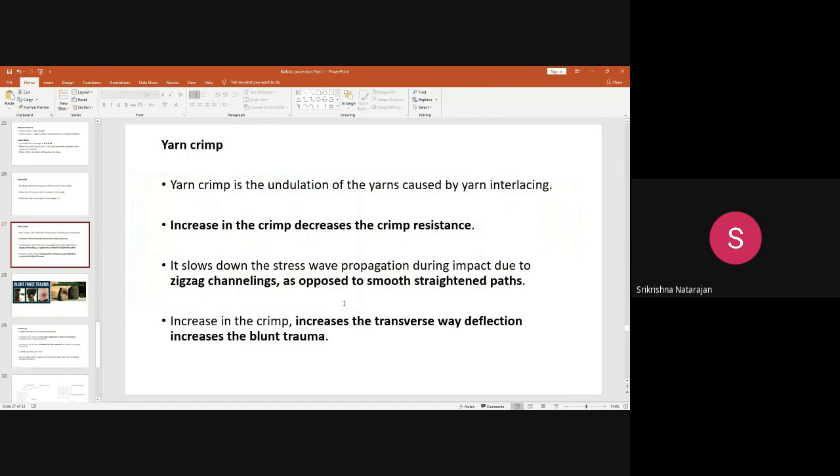And coming back to our discussion on crimp, the yarn crimp should be very low. Okay, so that is why I put this figure to explain what a trauma is. So the yarn crimp should be much less. If the crimp increases, what will happen? It will reduce the ballistic protection.